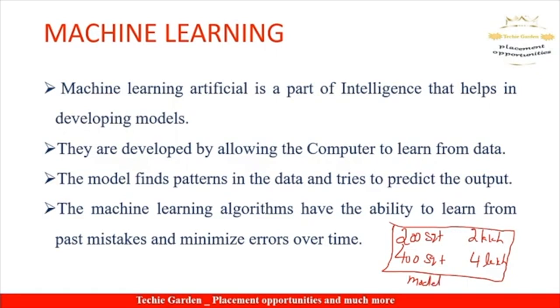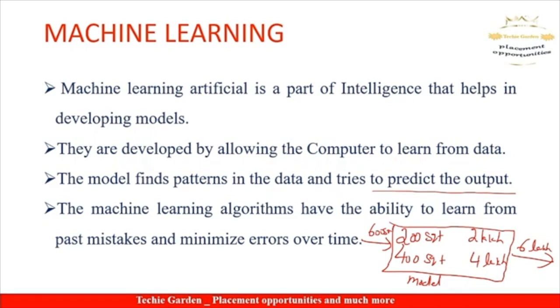Let's see if it is really intelligent by asking a question. Now let's ask for the cost of 600 square feet. The machine is going to tell us. Can you guess? Yes, 6 lakh rupees. Wow, that's really an intelligent model as per the data we fed the model, right? Yes, it is as simple as that. Predicting output based on the data fed to the intelligent model is called machine learning. Hope you would have got the basics of machine learning.